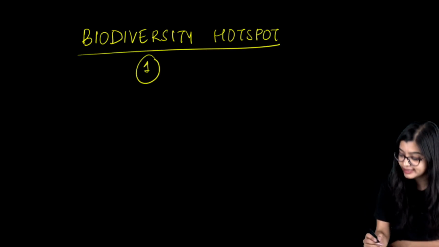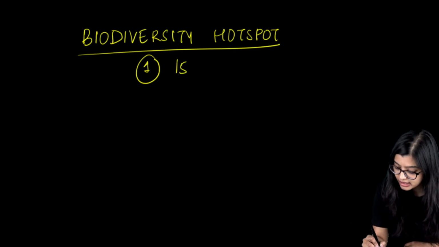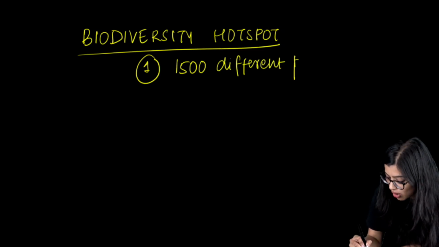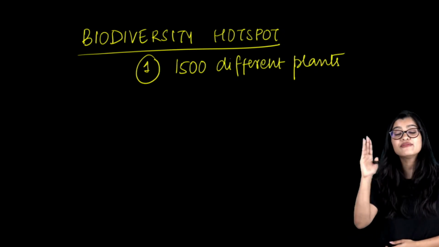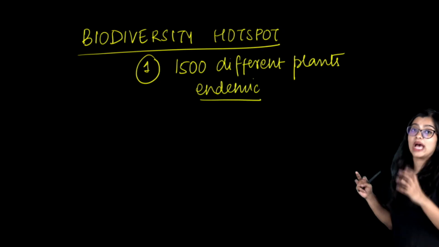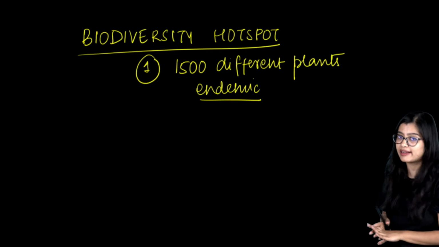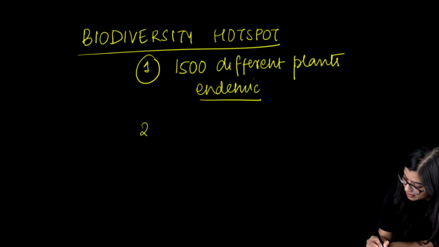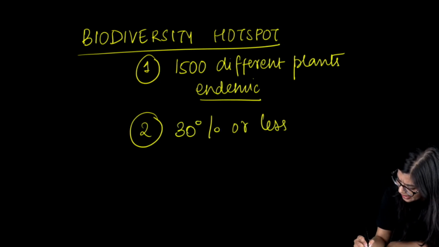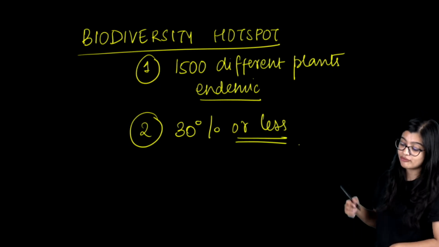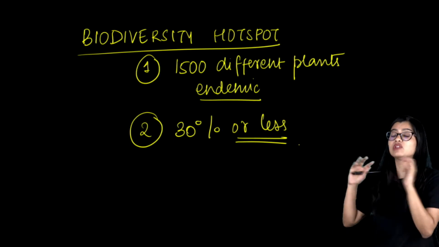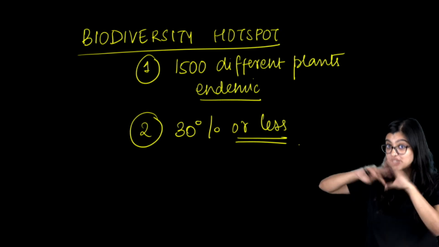So first and foremost, that particular area should have at least 1,500 different types of plants, and they should be endemic. That means that a high percentage of plants should be unique to that area. Along with that, another condition is that they should have 30% or less of their original natural vegetation. That means that at the moment they should have only 30% of the original vegetation that initially was there.